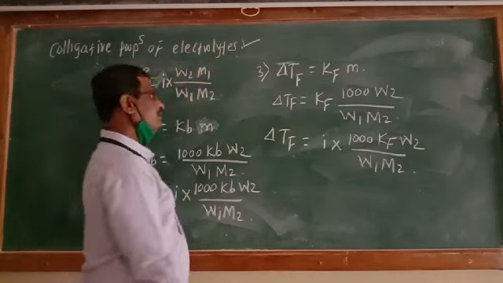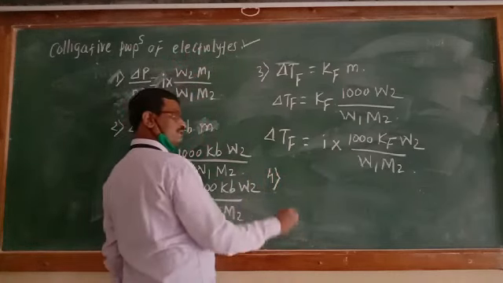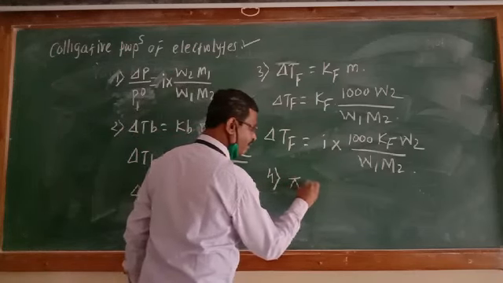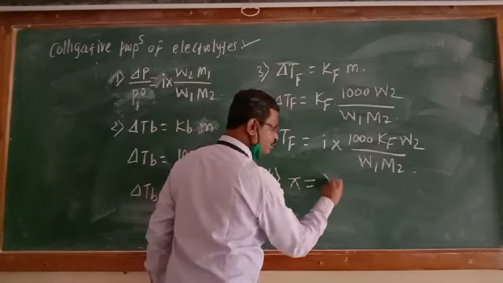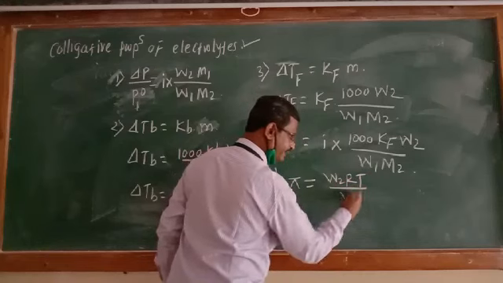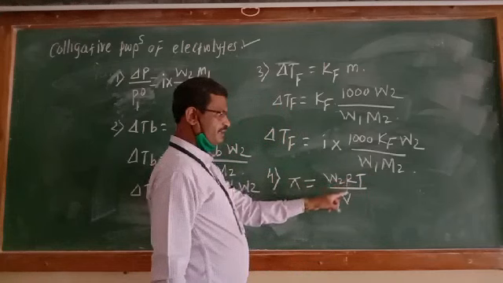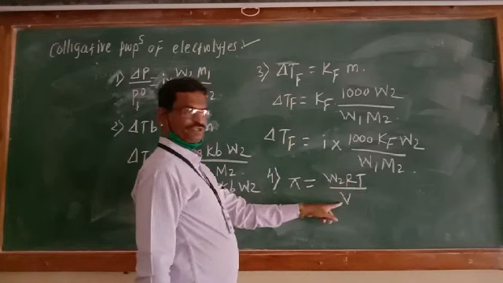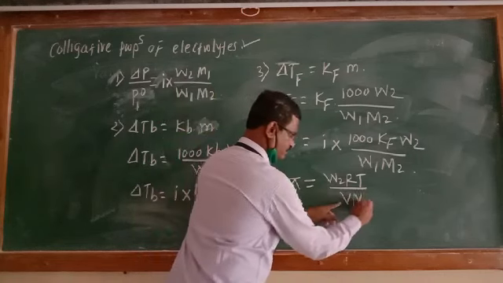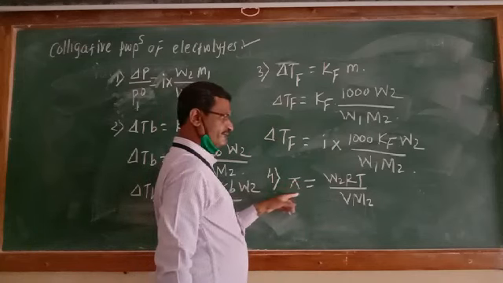And similarly, for the fourth colligative property, that is osmotic pressure, what is the equation we have studied? Pi will be equal to W2 RT upon M2 V. This is the equation we have studied for osmotic pressure.